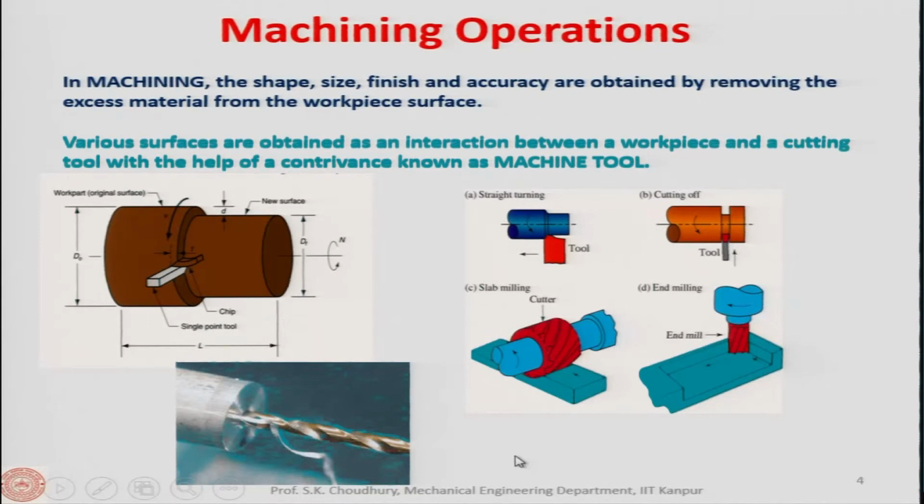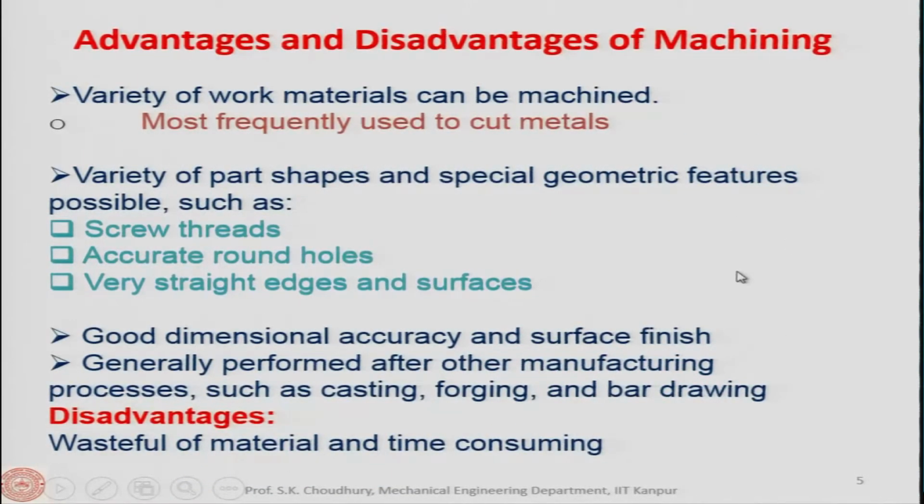Now, what are the advantages and disadvantages of machining? In advantages, a variety of work materials can be machined. A hard material can be machined, soft material can be machined, plastic materials can be machined, and so on, which may not be possible in some other processes. It is most frequently used to cut metals, to remove excess material from the metals.